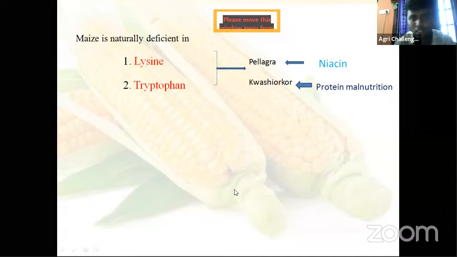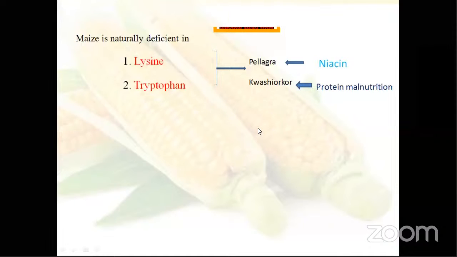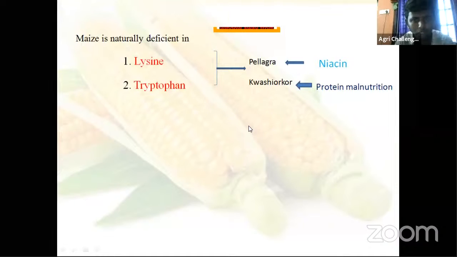Tryptophan. Okay, these two amino acids, what are they required for? Protein formation. If these two amino acids are deficient, it means there is a protein shortage, so some types of protein cannot be formed, and it further leads to protein malnutrition. Due to protein malnutrition there is one disease. What is the disease? Just read out this word. Kwashiorkor. Yes, that is one type of disease caused by protein malnutrition.